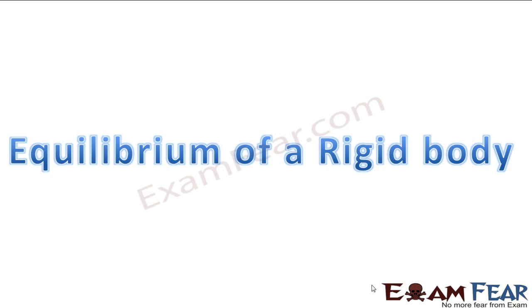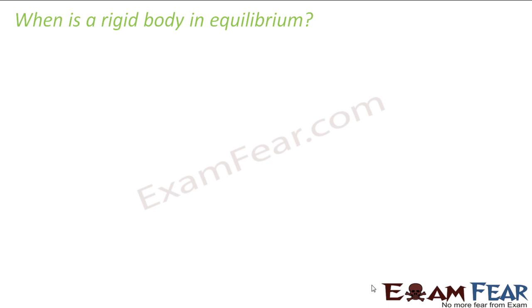So let us now talk about the equilibrium of a rigid body. So far we talked about a system of particles and the center of mass of a rigid body. We also talked about the motion of the rigid body, wherein we talked about angular velocity, angular acceleration, torque and angular momentum. So let us now talk about equilibrium of a rigid body. So when do you think we say that a rigid body is in equilibrium?